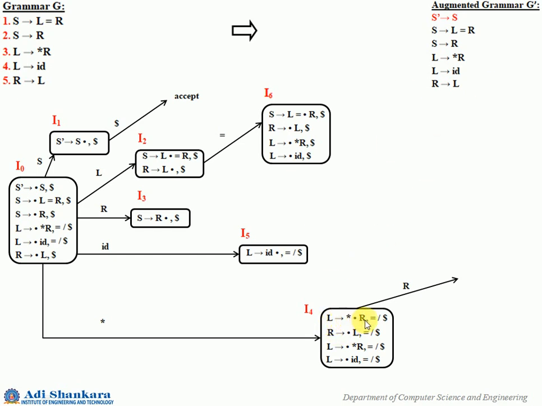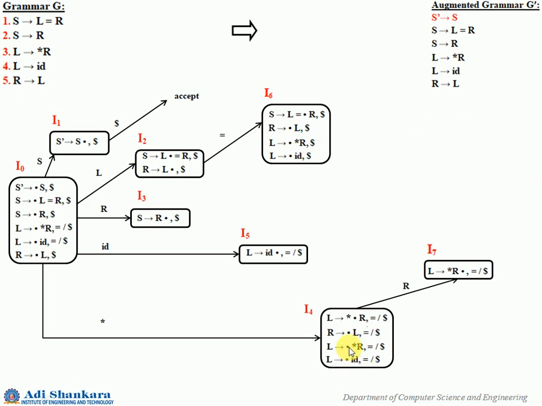L gives star R dot, and the look aheads equal to and dollar are transferred here. Now you cannot add any more items here, so you are closing it there. That is I7.